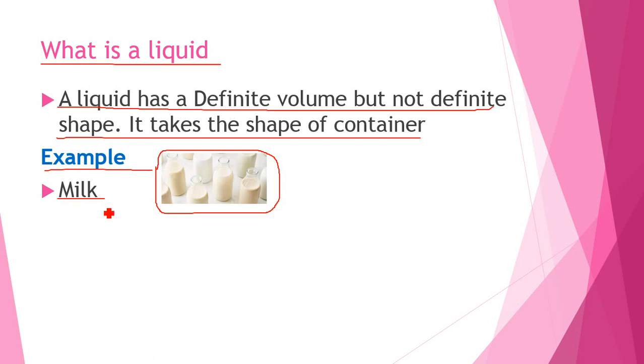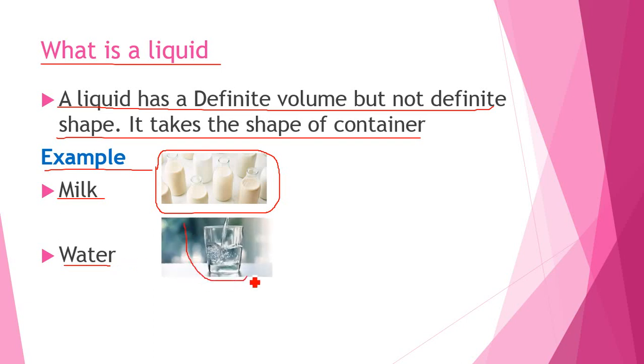Now what about water? Water is also a liquid because it also goes from one jar to another jar easily. As you can see, this is the water.